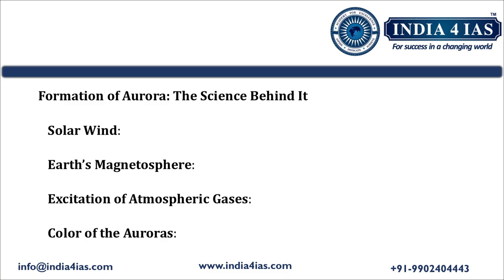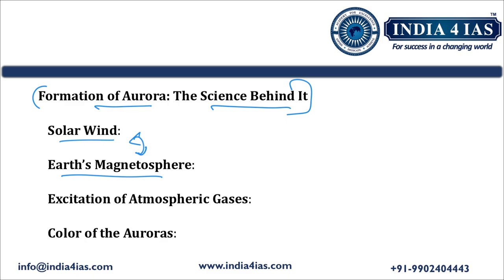Now we will discuss what aurora borealis and aurora australis are, the formation of auroras and the science behind it. Auroras occur due to a complex interaction between solar winds, that is, streams of charged particles emitted from the sun, and the Earth's magnetic field and atmosphere.